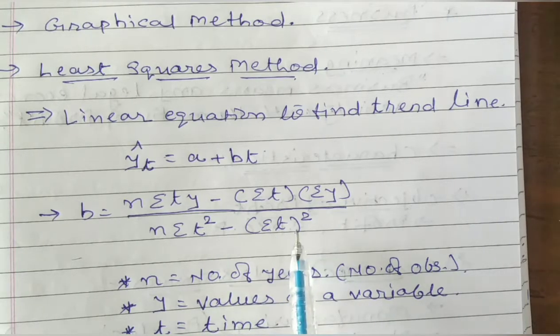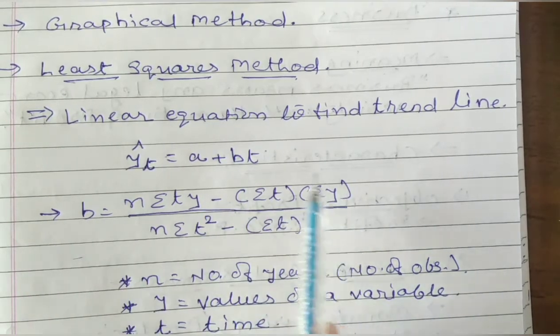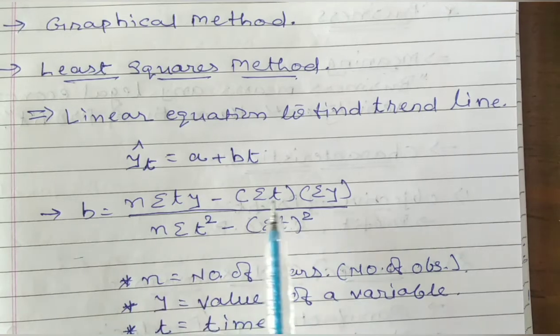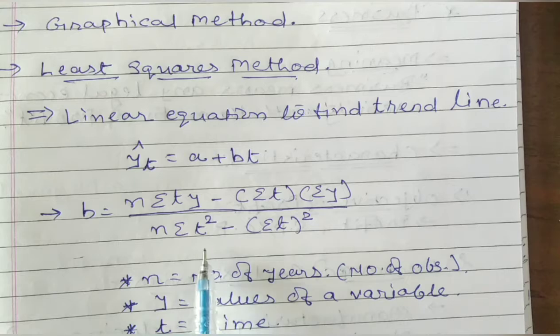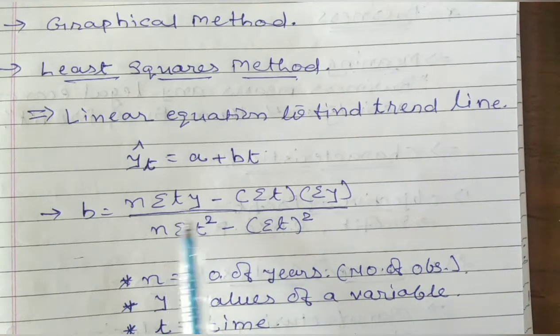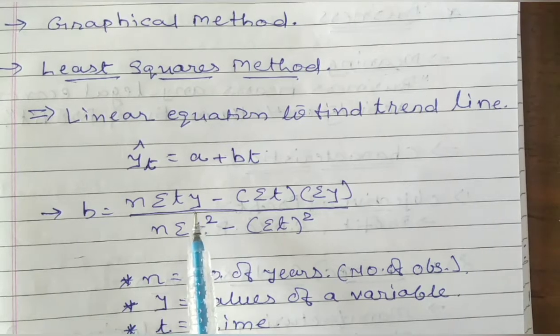The same formula is going to be used here: n sigma ty minus sigma t sigma y upon n sigma t square minus sigma t the whole square. T means time and y means the element, the data or the observations which are given to you.